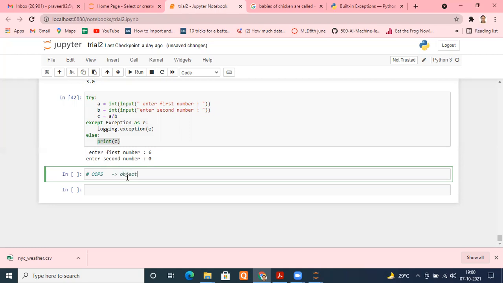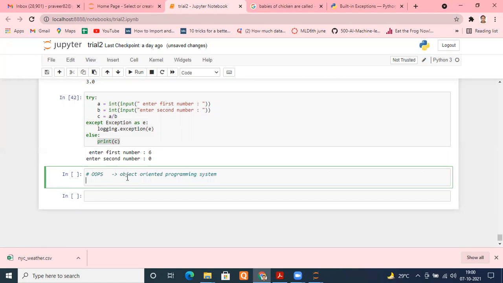Object Oriented Programming System. What is that? How can you define that a particular language is supporting OOPS? There are 5 properties for a language to satisfy if it is to be called as supporting OOPS. What are those properties? One property is it should have classes and objects.